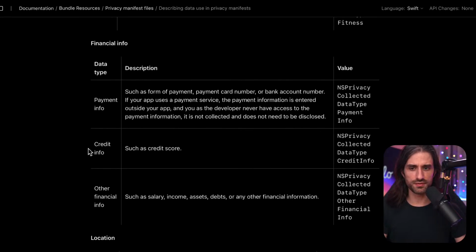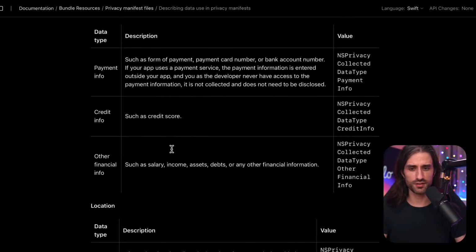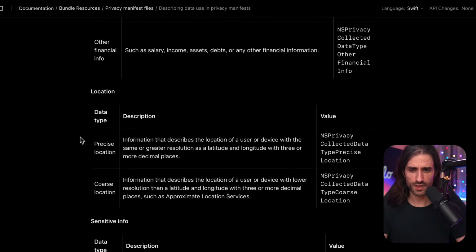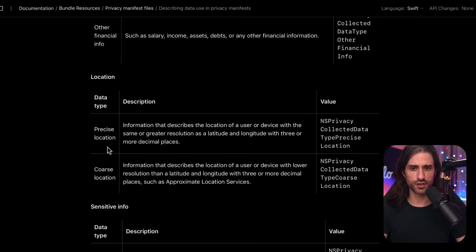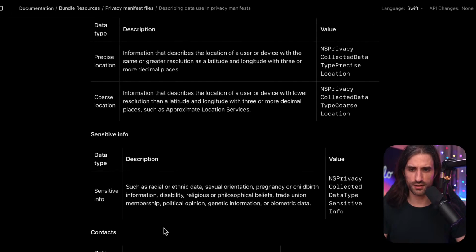Financial, so it's payment info, credit card info, including credit score. This is more of a US thing, but very important for US users. Other financial info, such as salary, income, assets, debt, or any other financial information. So if you're writing, for instance, a stock price tracker and people can set their own stocks, this falls into this category, I guess. Then location, of course, precise location or coarse location, so location with a lower precision.